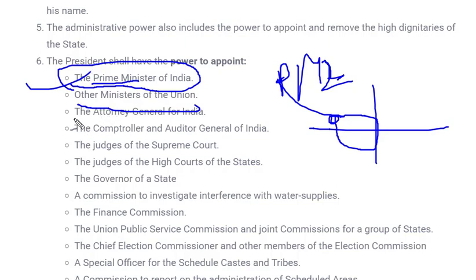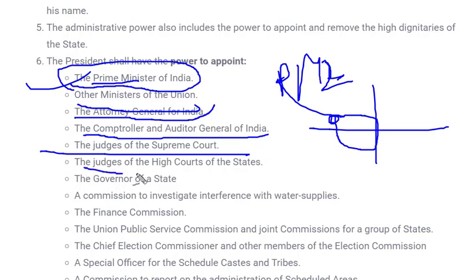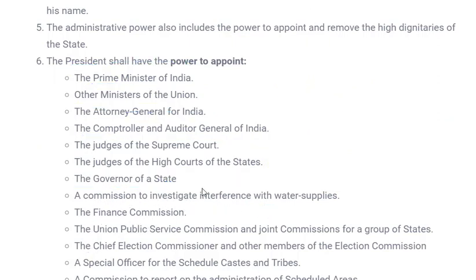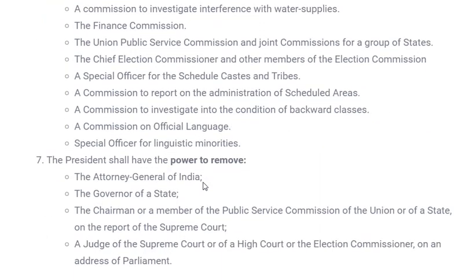The president is also responsible for appointing the Attorney General of India. Attorney General, I have already told, is the head legal advisor of the country. The president is also responsible for appointing the Comptroller and Auditor General of India, judges of the Supreme Court, judges of High Courts of states, governor of a state, a commission to investigate interference with water supply, financial commission, UPSC head. Many positions are there in which the government can appoint anyone he wants, but not actually as he wants. He has to consult a responsible group in that.